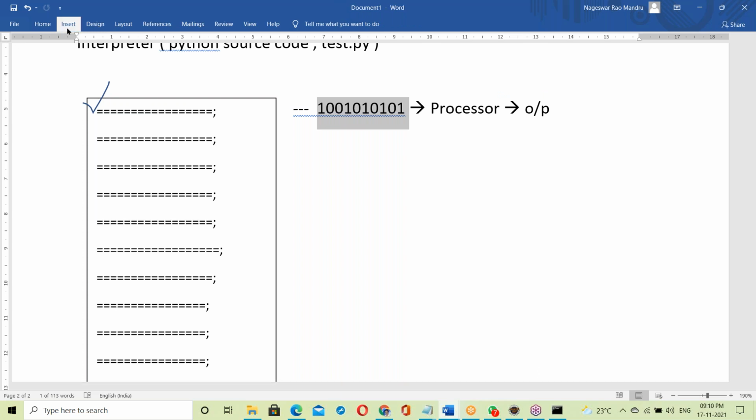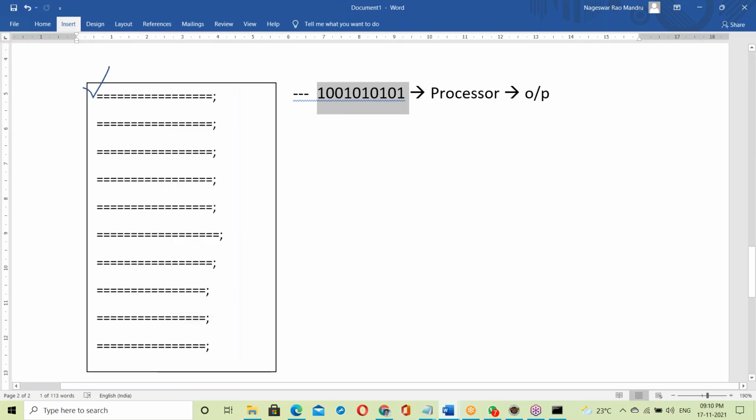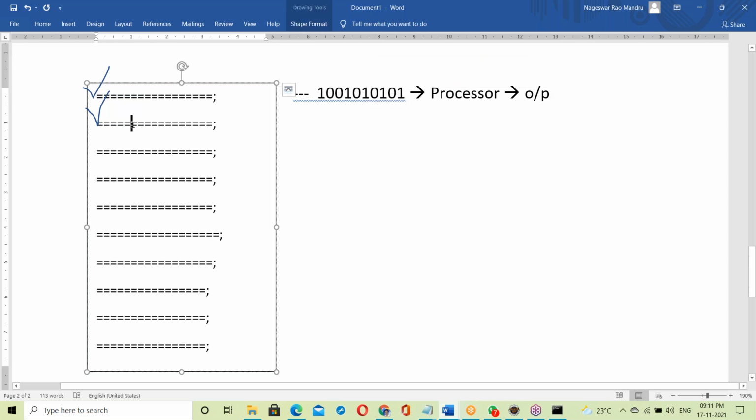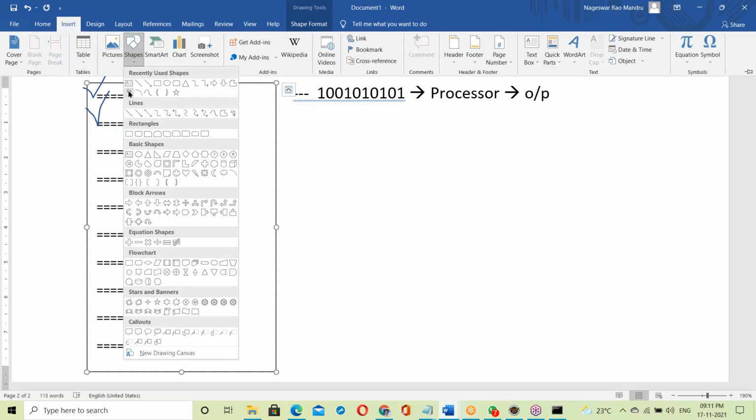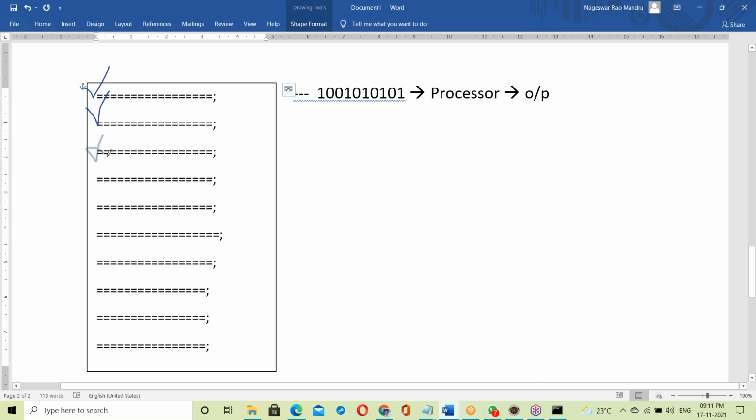So the first statement is completed. Now I'm checking the next line. Suppose the next line is also correct. It is converted into binary code the same way, given to the processor, generating output. The second line is also correct. Checking, then execution. First line checked and executed, second line checked and executed. Third line, checking and then execution. Suppose something is wrong here, it simply stops. If any error comes, the interpreter simply stops.